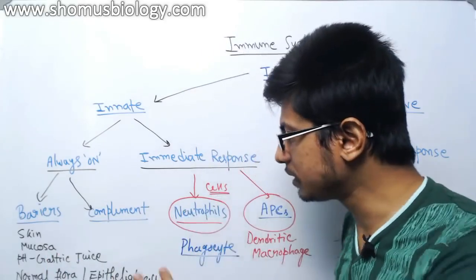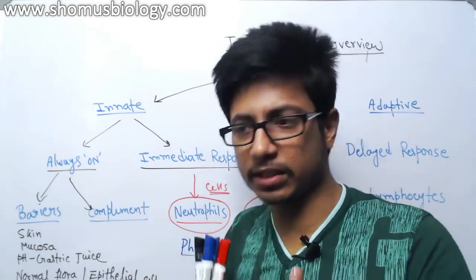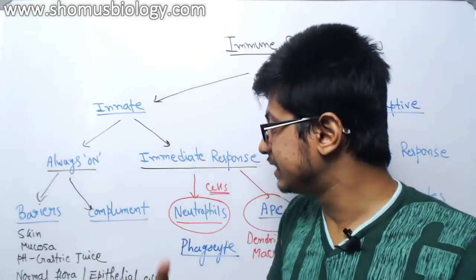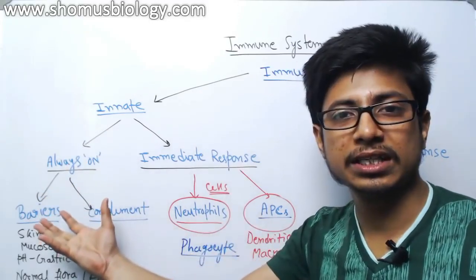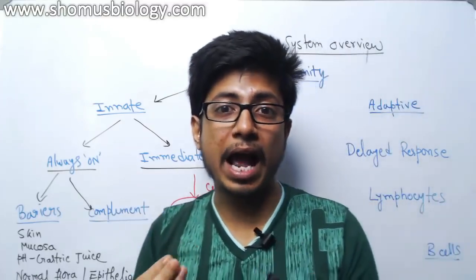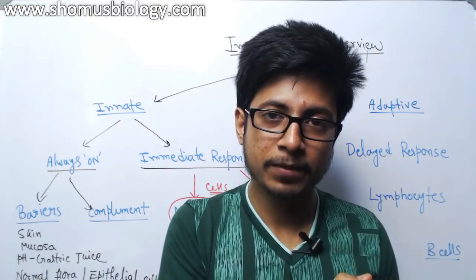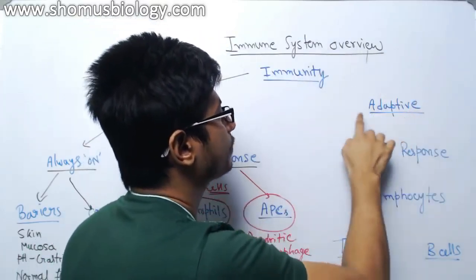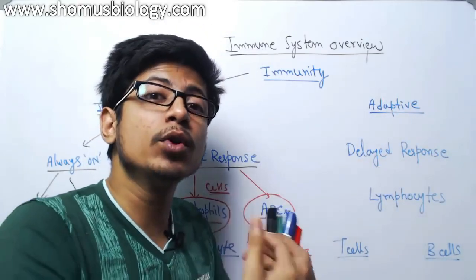Once they start creating all those toxic materials, releasing all those chemical factors that are actually destroying the cells, then at that condition the body cannot take the responsibility only with innate immunity. It needs to have a more specific response to kill that bacteria. That specific response is required from the adaptive immunity. It's called adaptive immunity or acquired immunity.